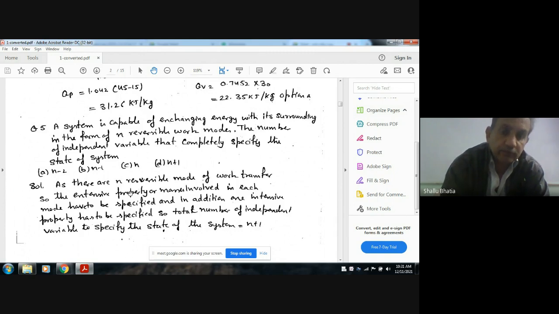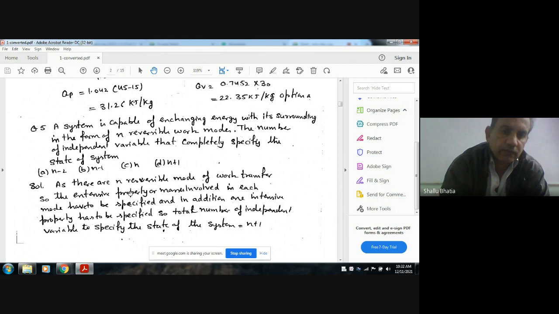So these n extensive properties should be defined, and along with these n extensive properties, one intensive property like pressure or temperature has to be defined. So the total number of independent variables to specify the state of the system is n plus 1.